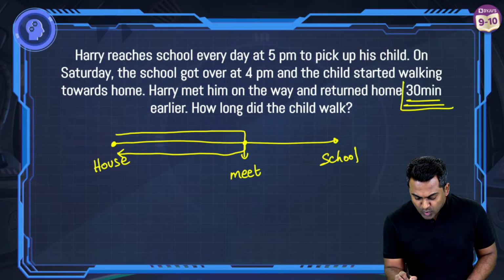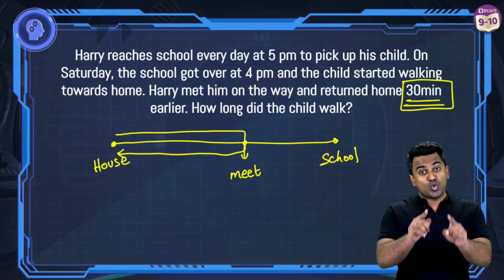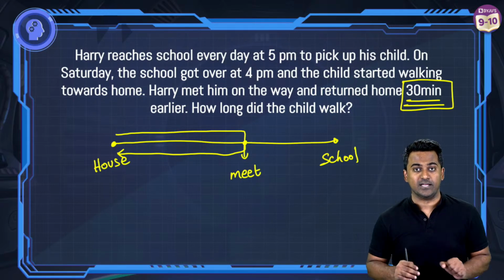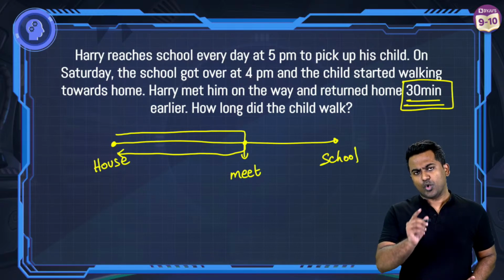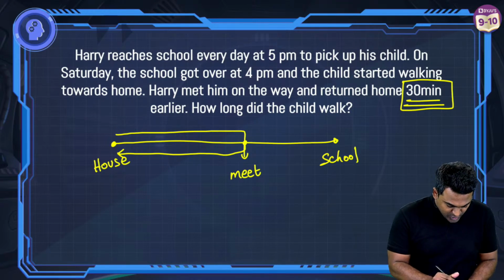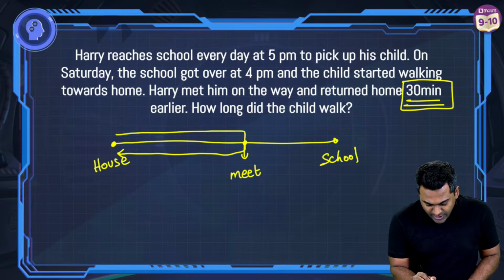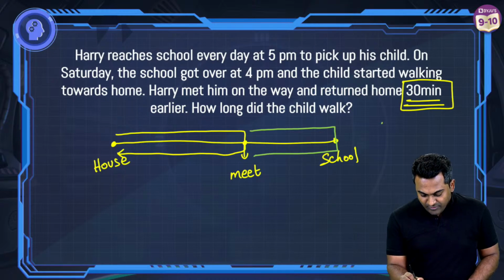The heart and soul of the problem is this number. Harry returned home 30 minutes early. You have to think, how did Harry return home 30 minutes early? When you think about it, you will click, yeah, fine. Harry returned home 30 minutes early because Harry did not have to travel this point. Let me just choose a different color for that. Okay. Harry did not have to travel from here to here and then here to here, right? From M to S and then S to M.